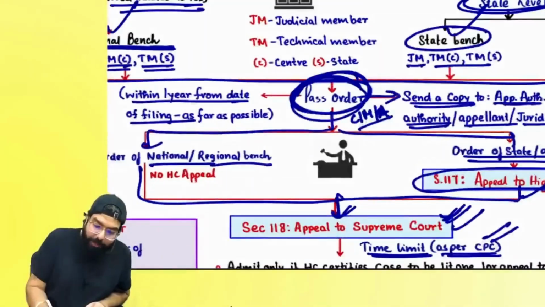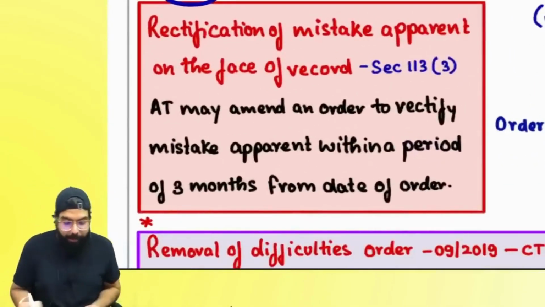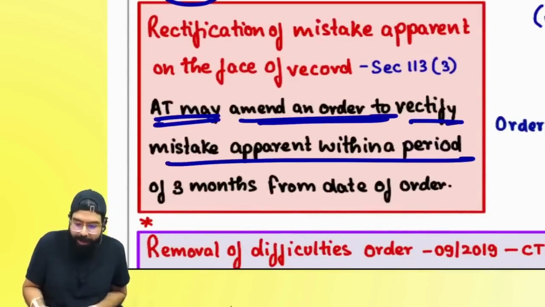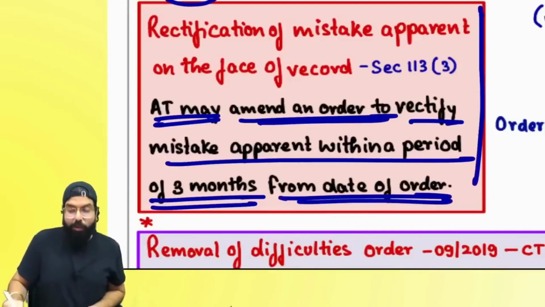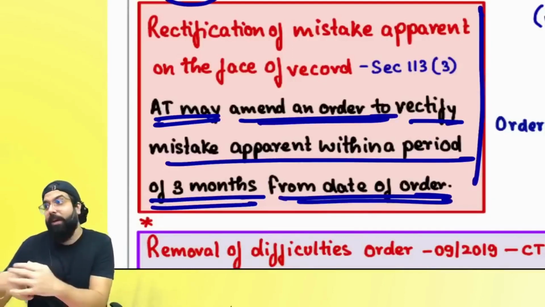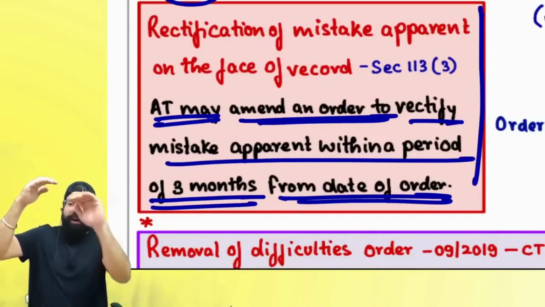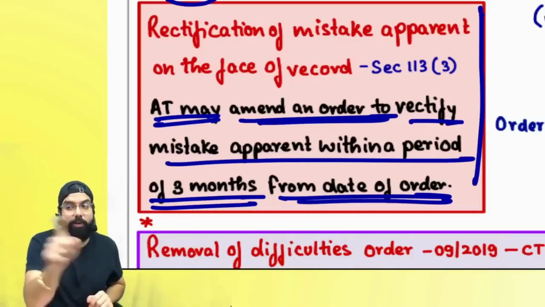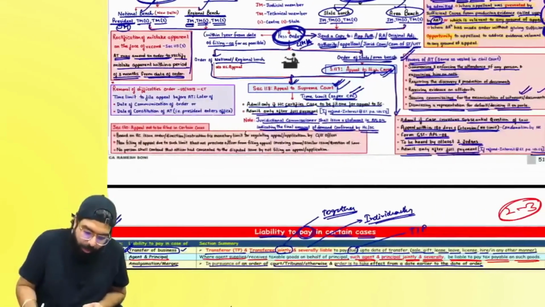Sir, the appellate tribunal went ahead and passed an order, but there was some apparent mistake on the face. Yes, remember one thing. The appellate tribunal may amend an order to rectify any mistake apparent within the period of 3 months from the date of order. But one thing you have to always remember, whenever rectification of an order is done and it is leading to output tax liability going up or refund coming down or ITC coming down, you have to give an opportunity of being heard to the taxpayer, basically the appellant who was there. Can I go ahead, everyone?